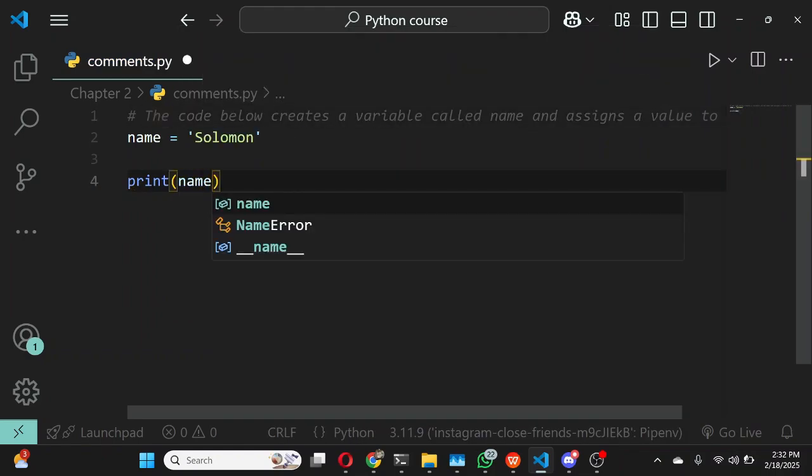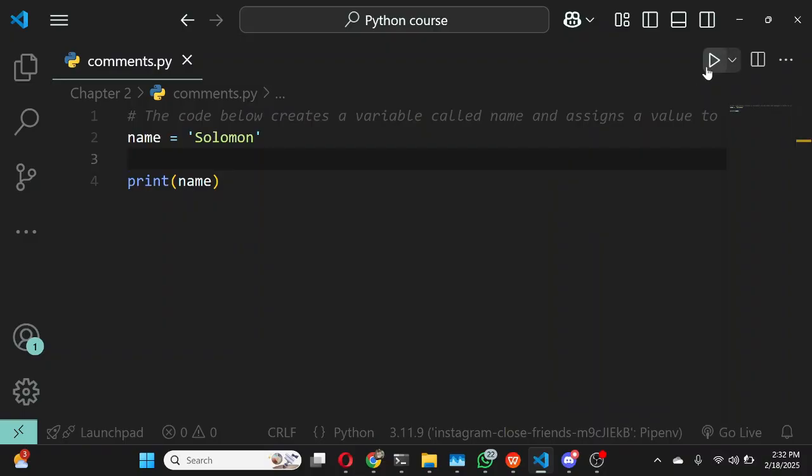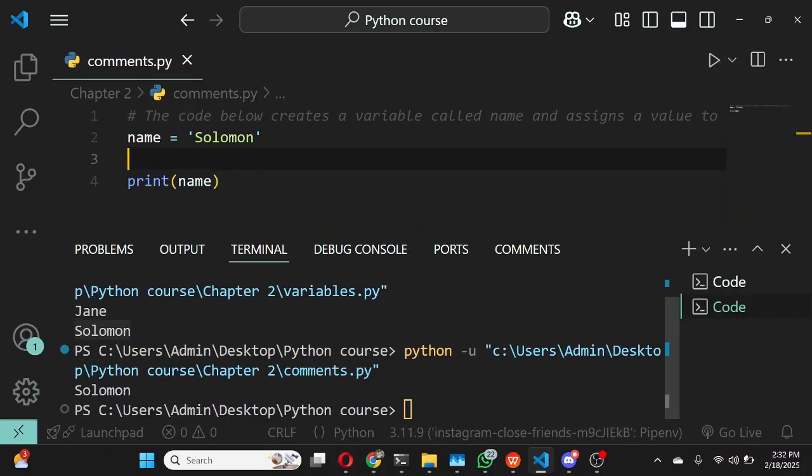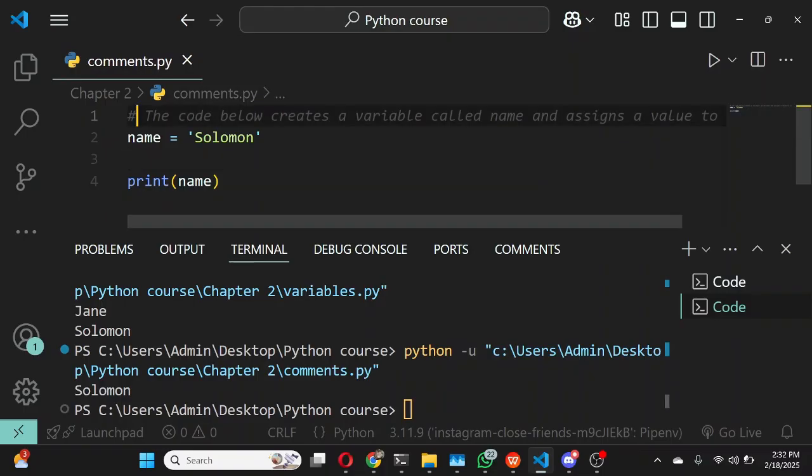So I can just come down and print name. Once I run this, you will see that Solomon gets printed out. So Python completely ignored this first line because it just saw it as a comment. And the Python interpreter ignores comments because it is seen as a way of documenting code.